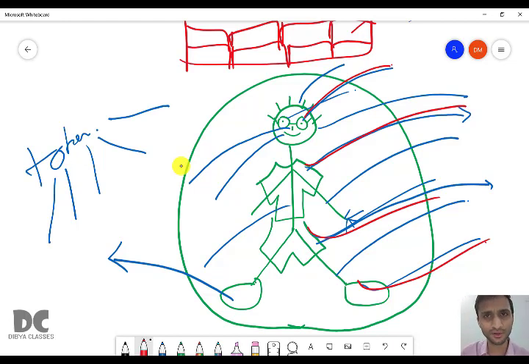Where to wear the shoes? On your legs. What will one do? He will wear his shoe in his hand. So this is wrong, because this is called a wrong syntax.